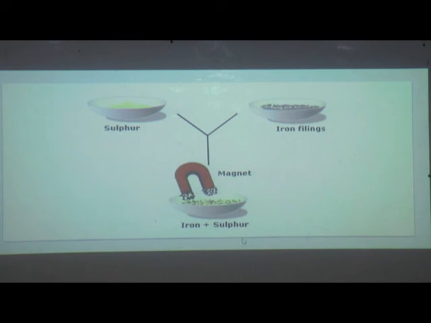So you can see here, for example, in a bowl there are some filings of iron and sulfur. When we move a magnet over it, what happens? All the magnetic substances, that is iron, get attached to the magnet, and the iron filings get separated and the sulfur gets separated.